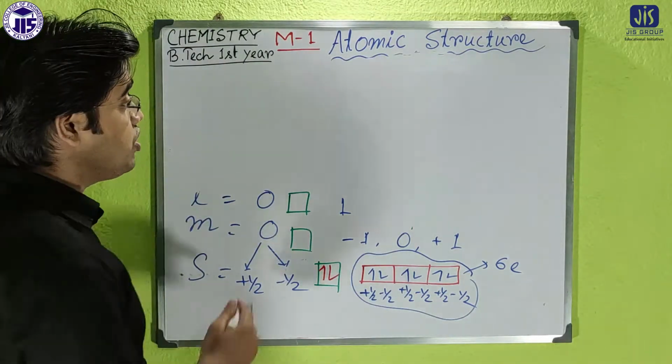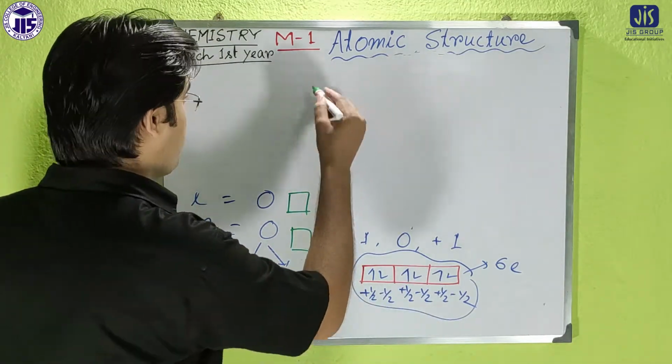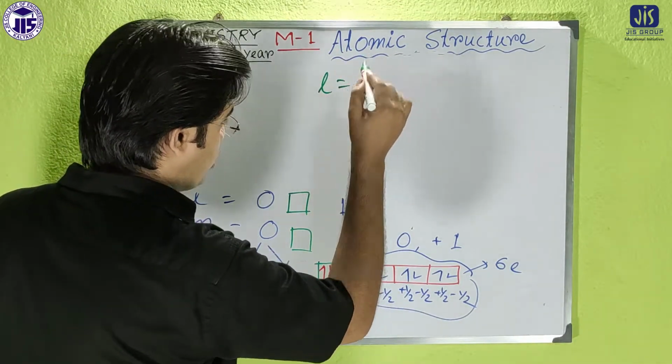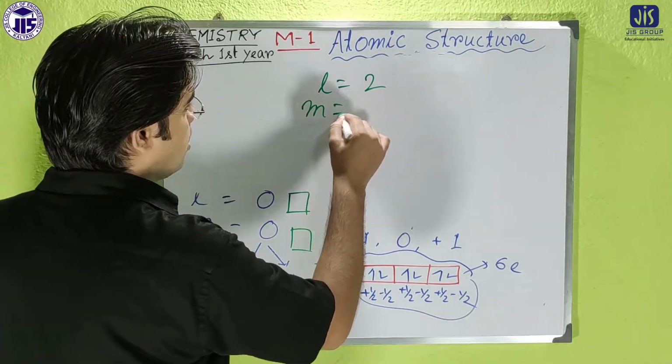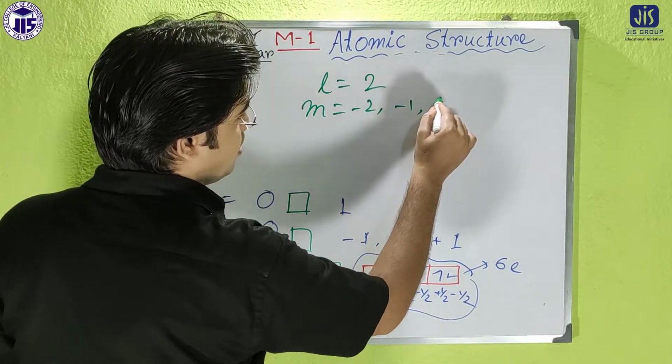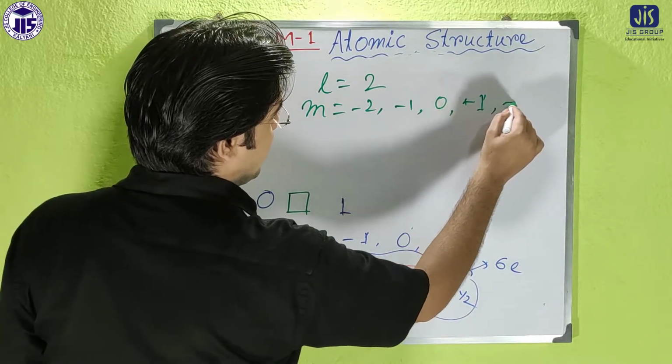Now in the case of d, l is equal to 2, and m is equal to -2, -1, 0, +1 and +2.